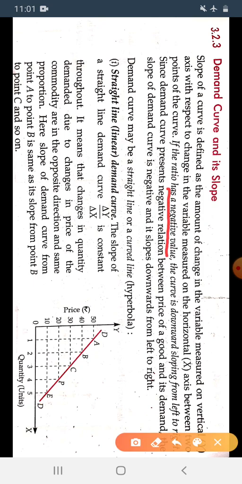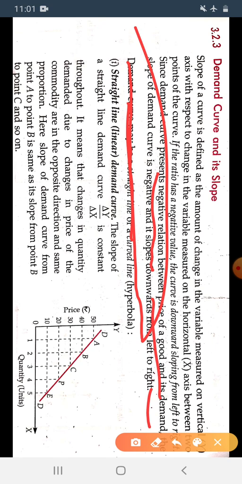If the ratio has a negative value, that means the curve is downward sloping, it will go downward from left to right. Since the demand curve presents a negative relation between the price of a good and demand, the slope of a demand curve is downward sloping.